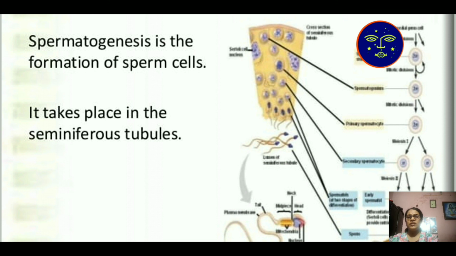After maturation, they move towards the female genital organs for intercourse and produce the future baby. The formation of sperm from the mother cells is known as spermatogenesis.